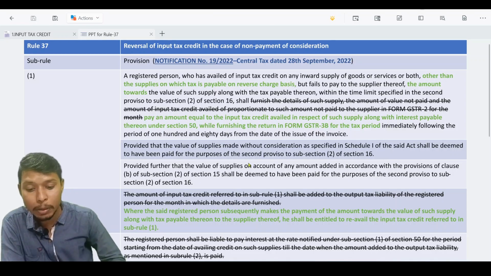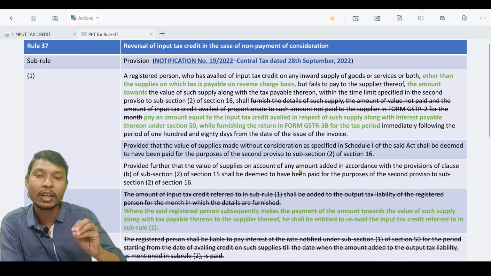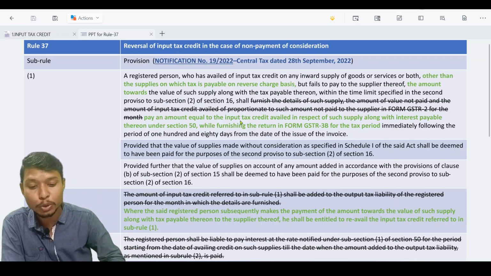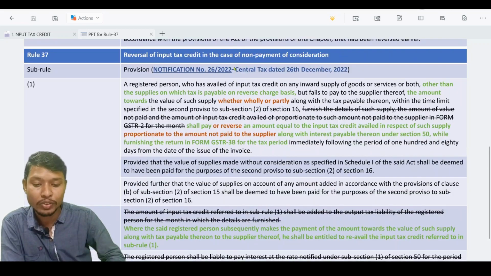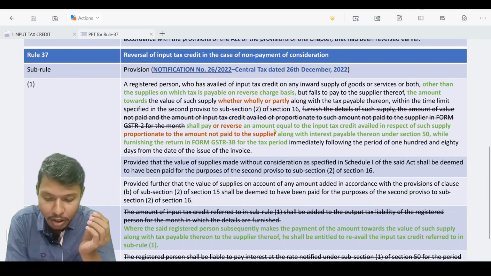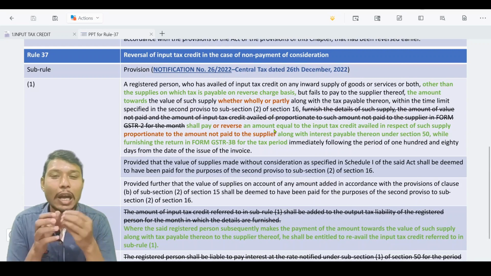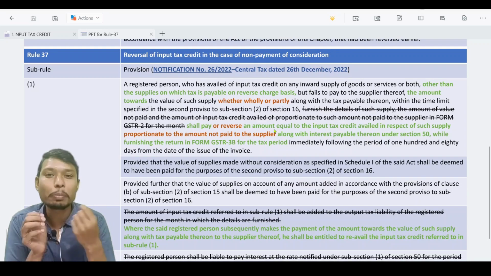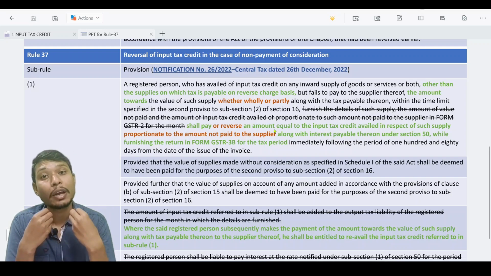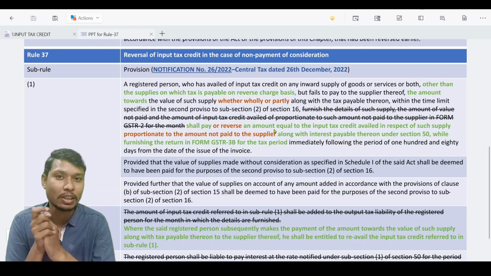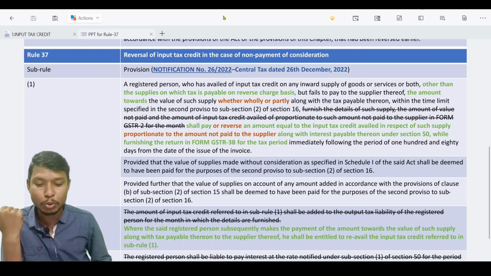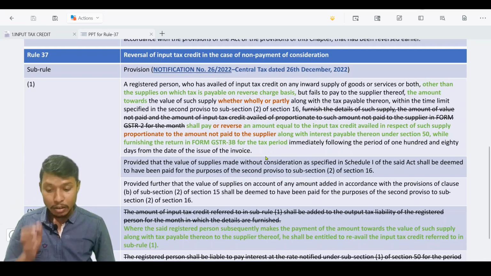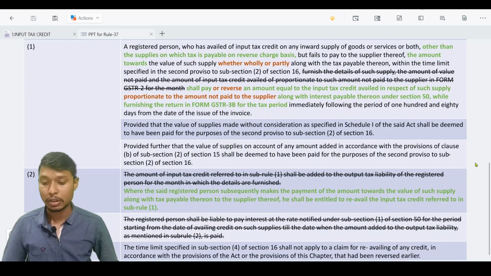But as per this amendment, even though I am not able to make the payment of 500, I have to reverse the total input tax credit, not in proportion, because the word proportionate was removed. However, the word proportionate was again brought in through notification number 26, because in the example which I have taken, I did not make payment of 500, for which I have to reverse 18,000 GST, which is completely illogical. That is the reason the word proportionate was again brought into Rule 37 through this notification. And this is the end of explanation of Rule 37.